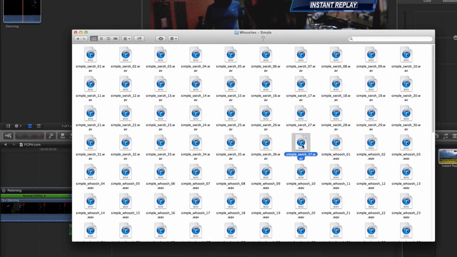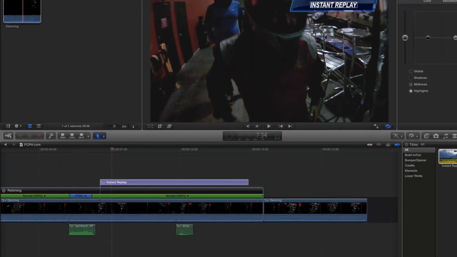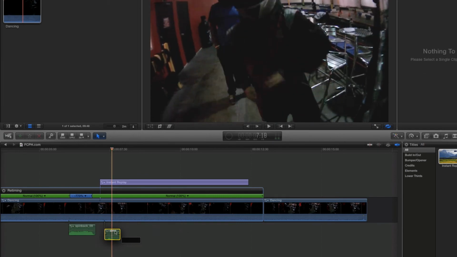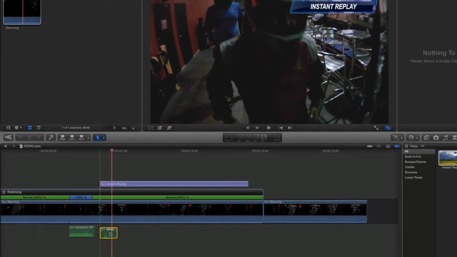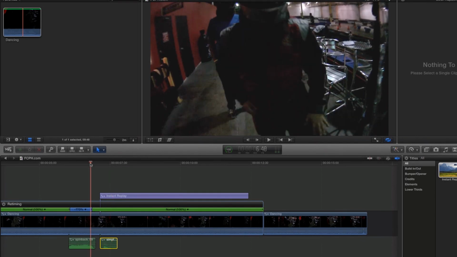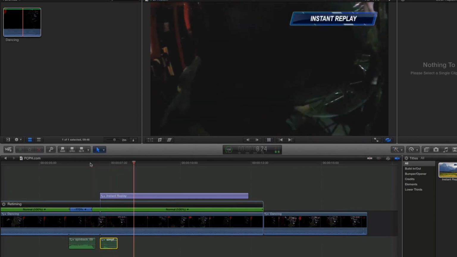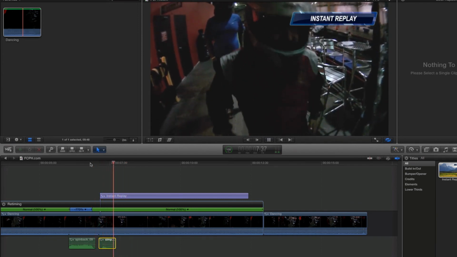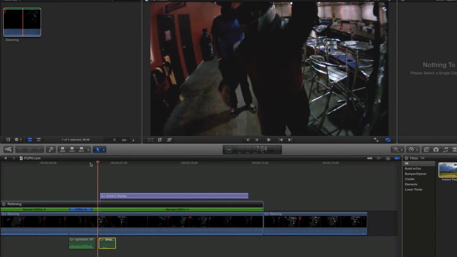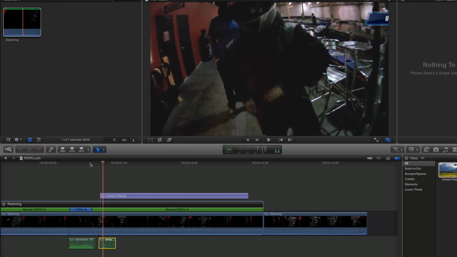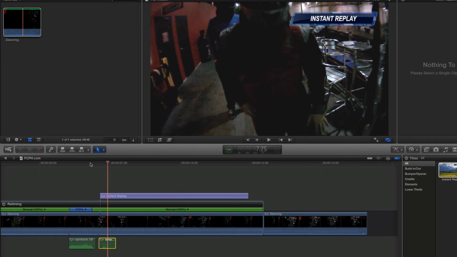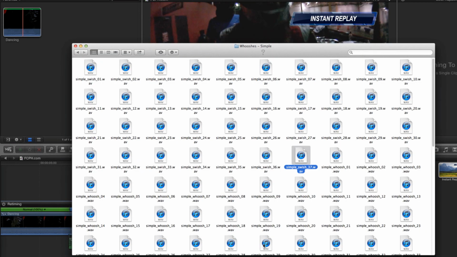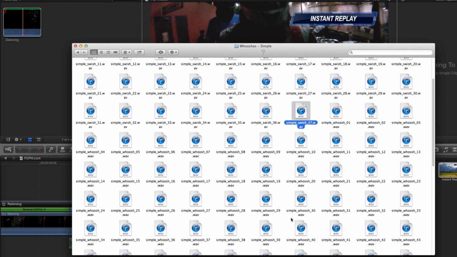With a very quick sound effect like this one, the difference of a few frames is very important. Use the period and comma keys on the keyboard to nudge the sound effect by 1 frame at a time. Continue replaying and nudging the sound effect until it's in place. Using the J, K, and L keys on the keyboard, you can quickly rewind and play the video without needing the mouse. J rewinds, K pauses, and L can be used to play the clip.